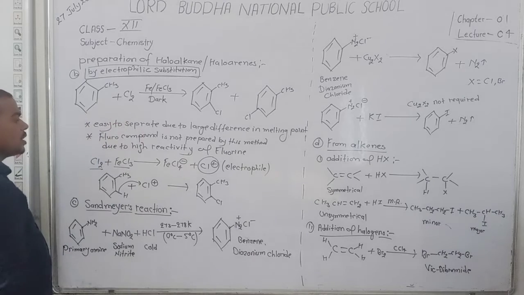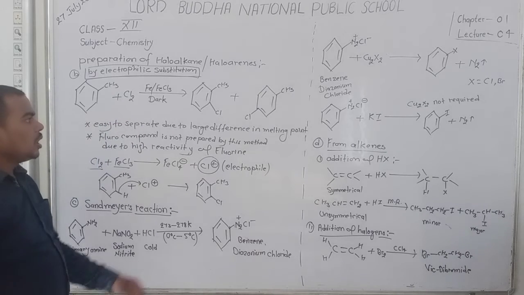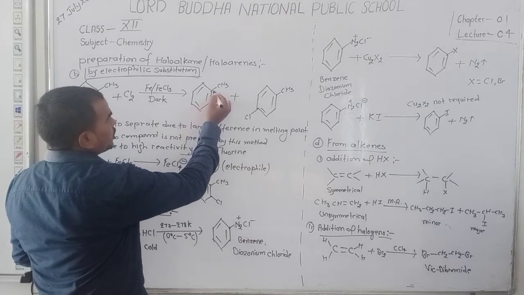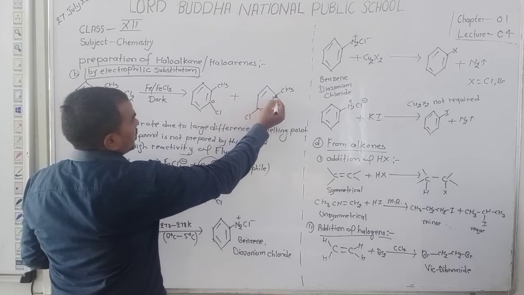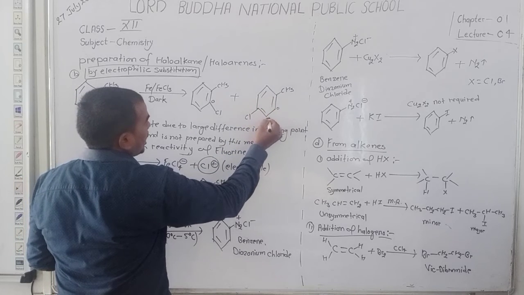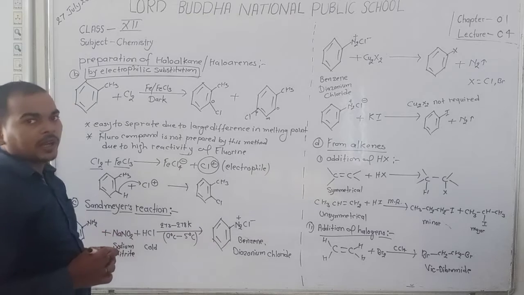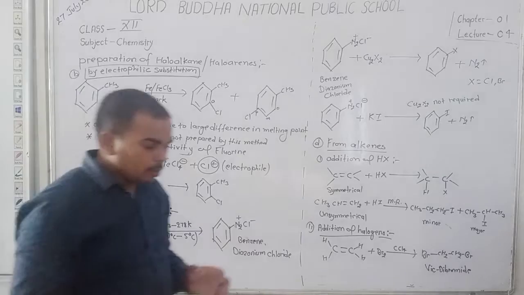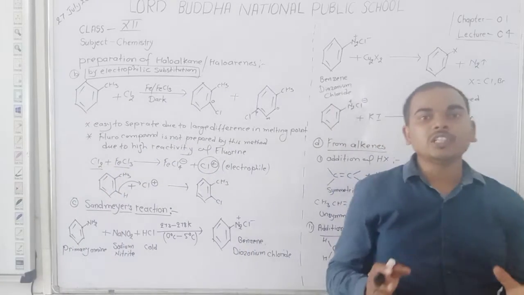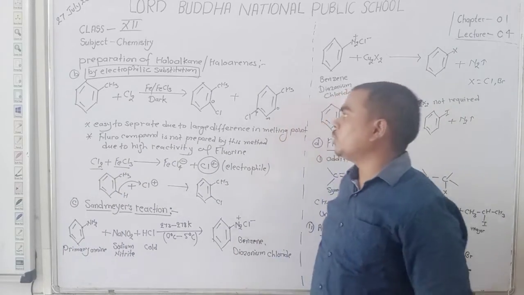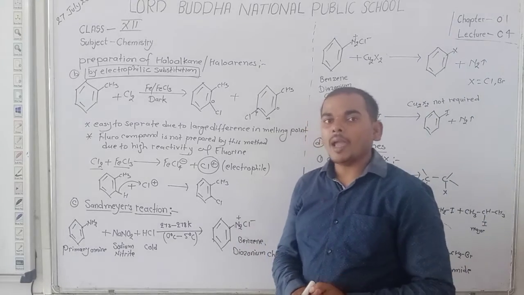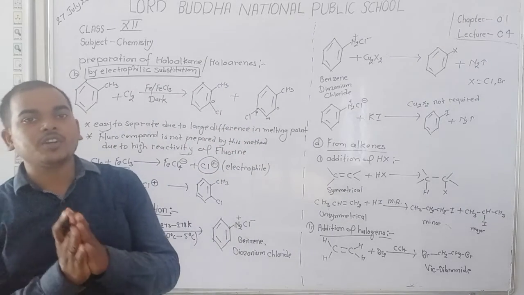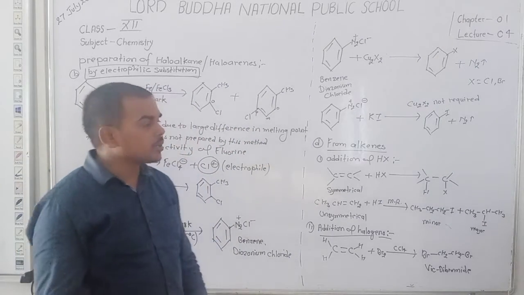In this reaction, we prepare haloarenes. Here the main positions are ortho, meta and para, and here we obtained ortho and para haloarenes. By the method of electrophilic substitution, we prepared ortho and para directing haloarenes. Okay, student.